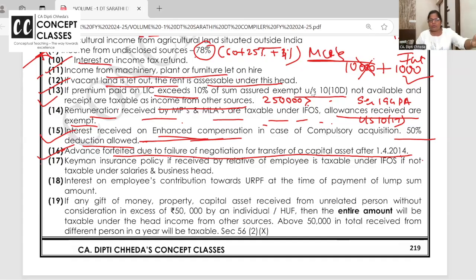Before 1st April 2014, if I have sold and forfeited the amount, it has to be reduced from the cost, and on net only indexation is done. That's a part of capital gain. Don't miss watching the one shot revision of capital gain. All the amendments are also superbly covered in that.